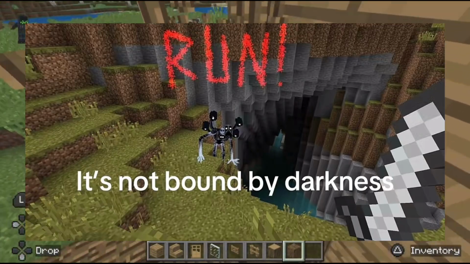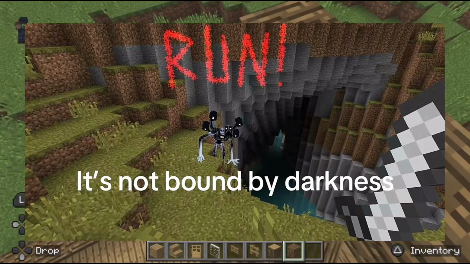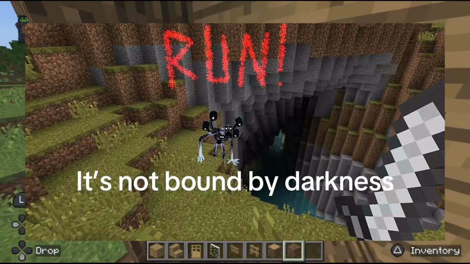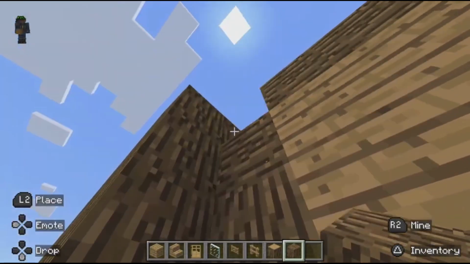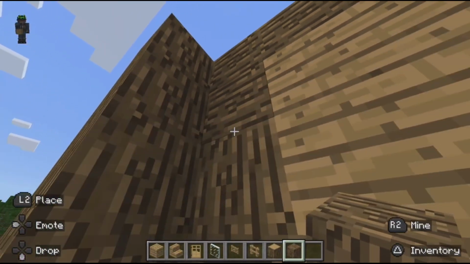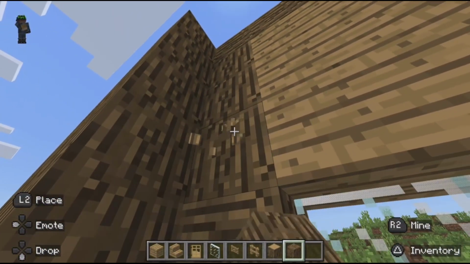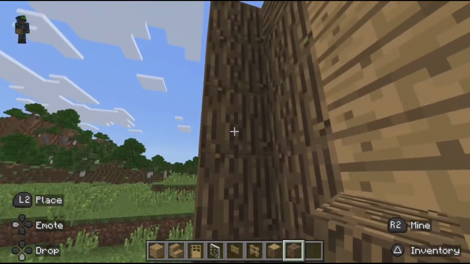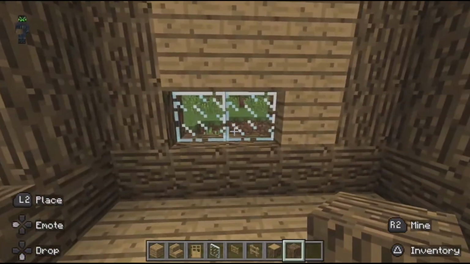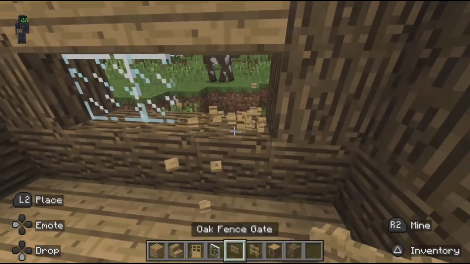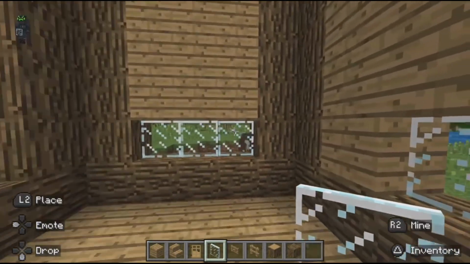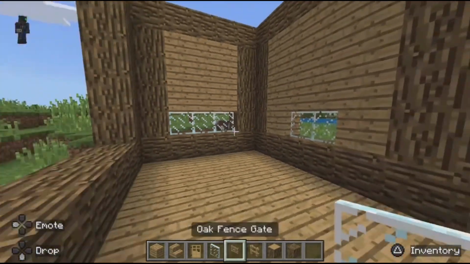In this video, it's different from the rest of them, because the song choice is actually The End of the World by Skeeter Davis. Now, every other video had Minecraft music behind it, but this one's different for some reason. I don't see the reason why for a difference in music, but maybe it has something to do with the thing. And as you can see, it's not bound by darkness, so that means that it could chase and attack him. And with the run thing, it's probably implying that it would attack.